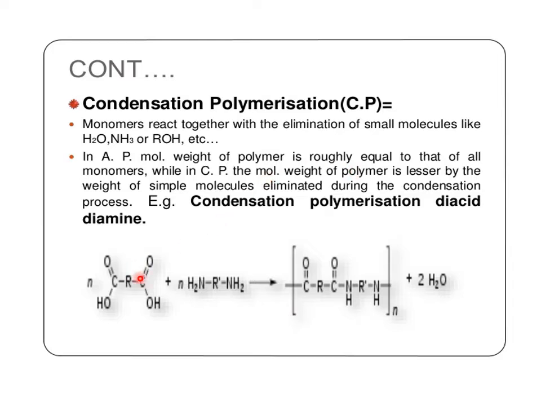This is an example of condensation polymerization, a diacid and a diamine. These two monomeric molecules condense together and form a polyamide compound with the formation of byproducts.